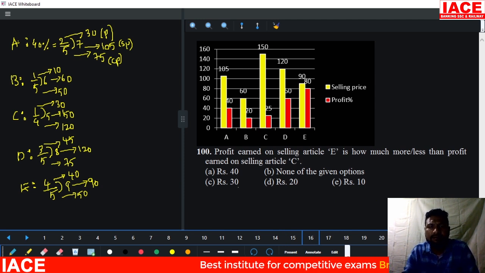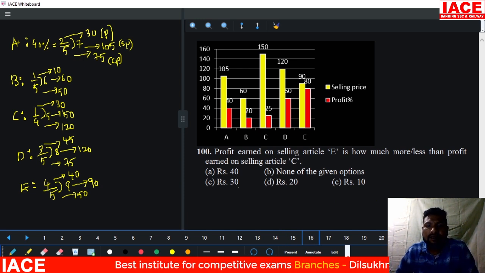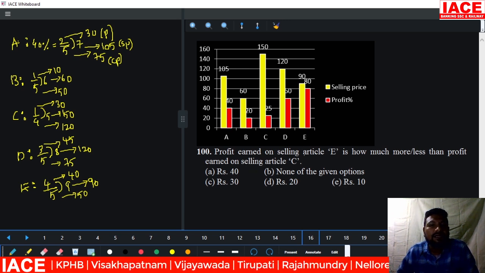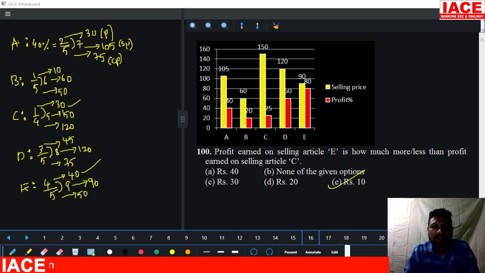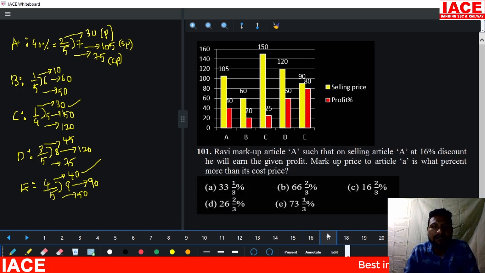Question 100. The profit earned on selling article E is how much more or less than the profit earned on selling article C? Selling article E gives how much profit? 40 rupees profit. And C is how much profit? 30 rupees. The difference between 40 and 30 is how much? 10 rupees difference. Yes, that is the answer.